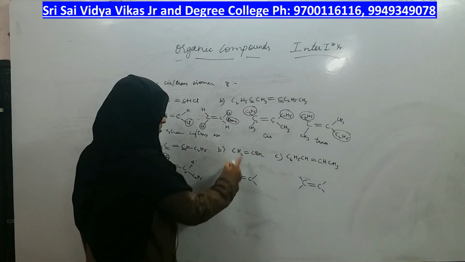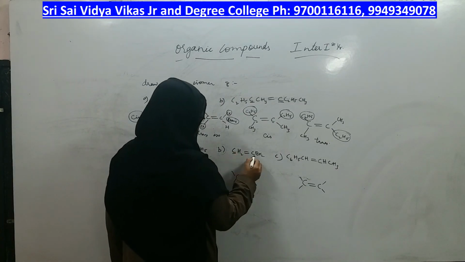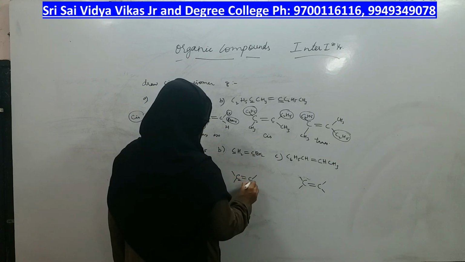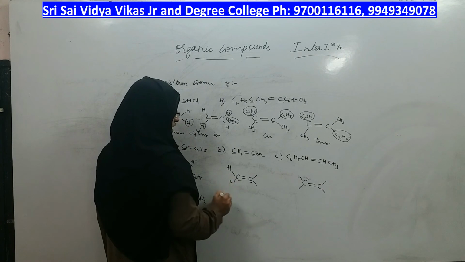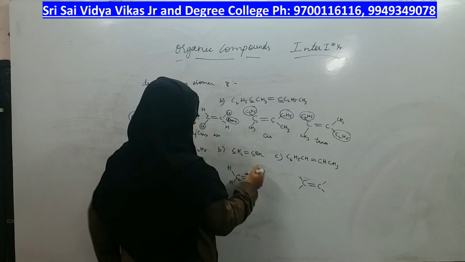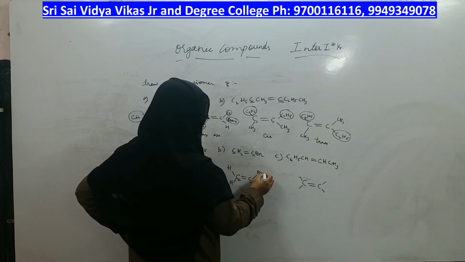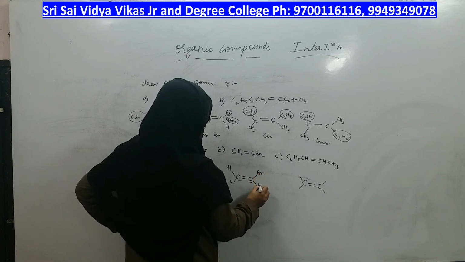So cis-trans isomerism is not possible. Going to the next, what are the carbons which I have written are this and this, right? On this carbon, what are the two groups? Hydrogen is one, another hydrogen is also one. Same way on the other carbon, what are the groups? One bromine and other bromine.